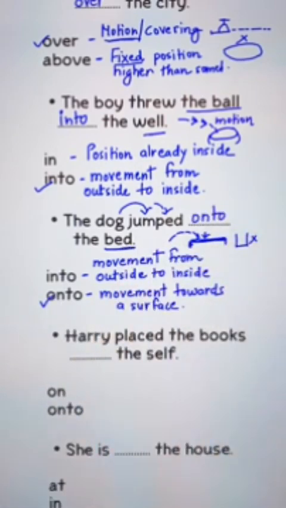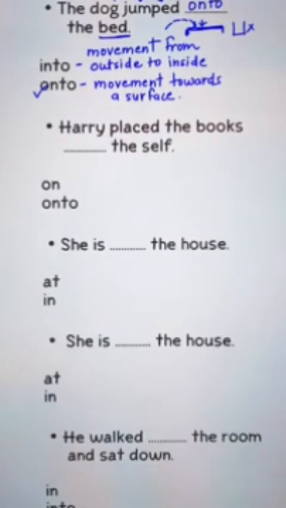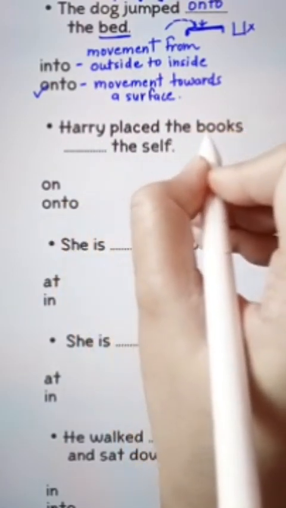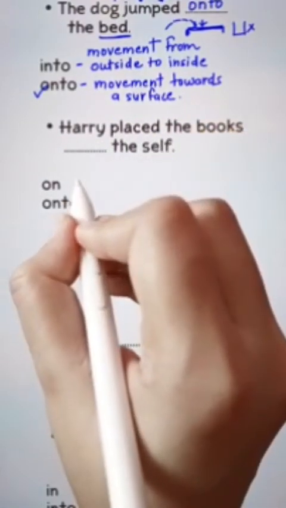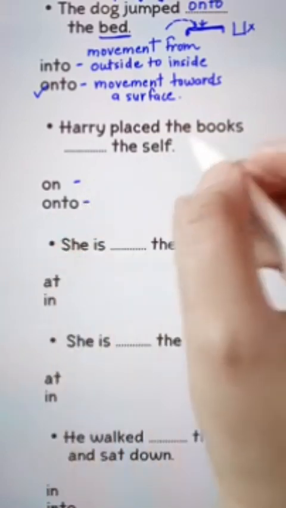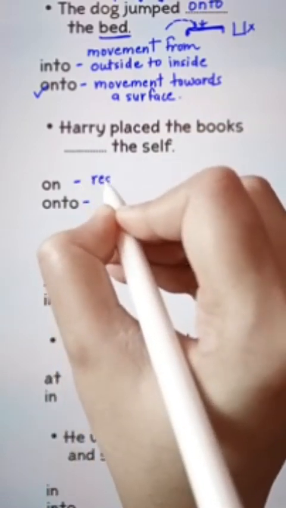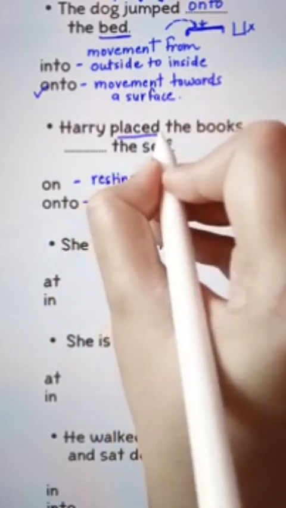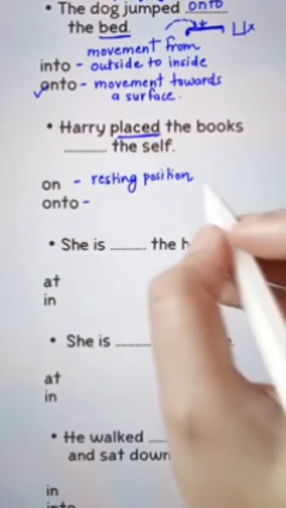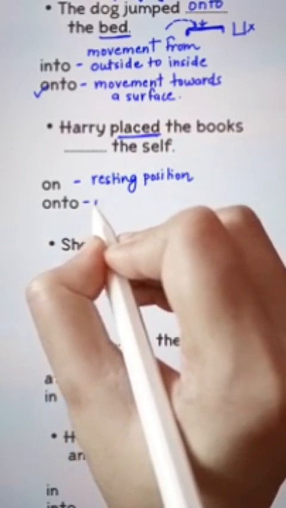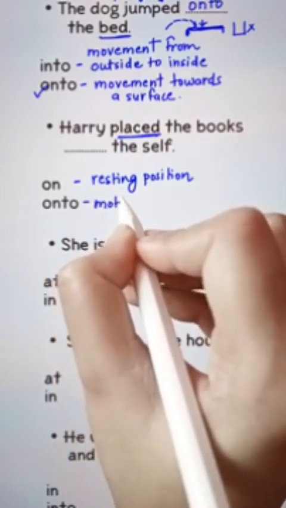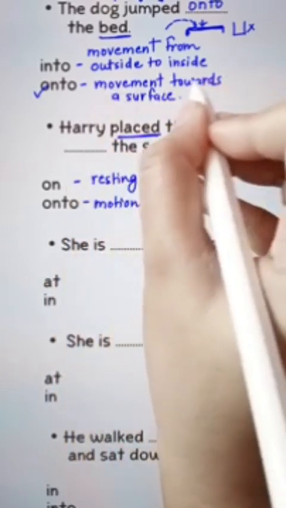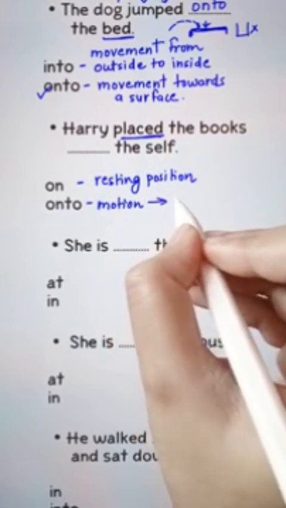Now let's move to the next question. Harry placed the books blank the shelf. On or onto? Here we have on. On means resting position. And onto, as you already know, we have discussed in the previous question, movement towards a surface.